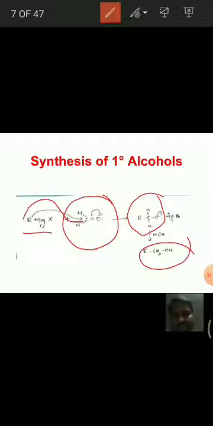Very simple reaction. See here, this R group attacks the carbonyl carbon, then R is attached here, O minus, and here this MgX part, that is Mg plus X, and followed by treating with dilute acids or water we get primary alcohol.